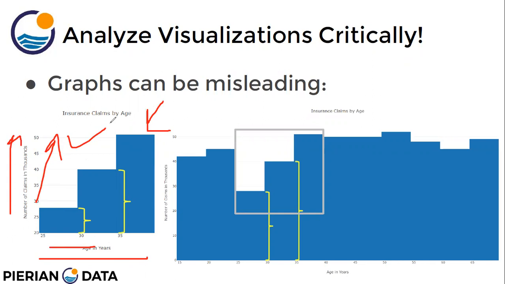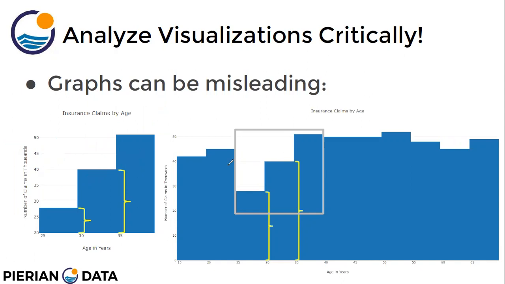Okay, insurance claims, maybe like any health insurance claims, or maybe your car insurance claims, whatever, some insurance, right? So this plot shows an increasing trend. If the age increases, the insurance claims also increase, right?